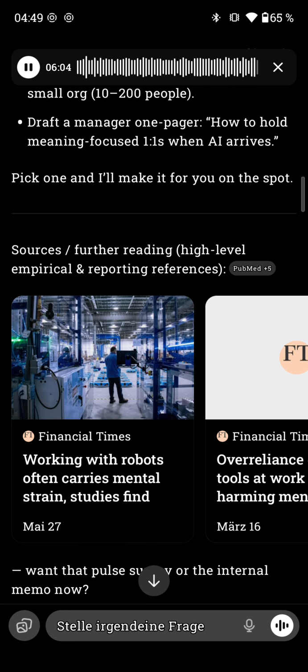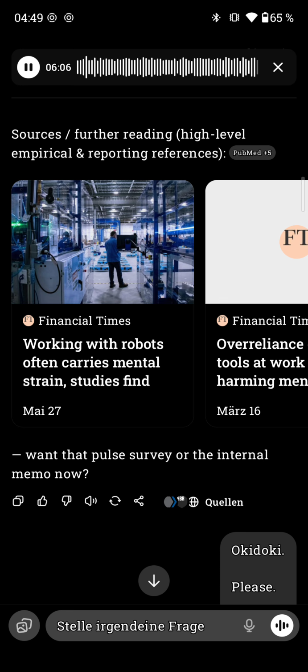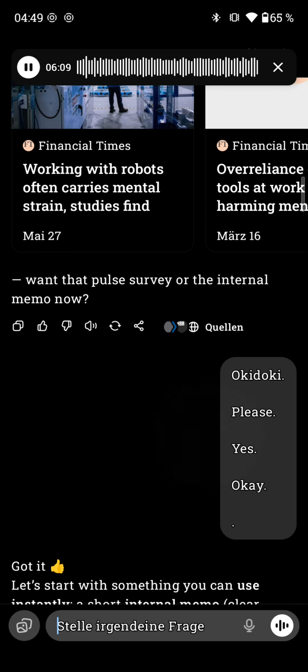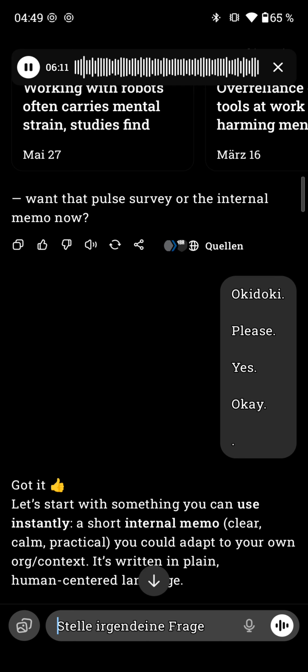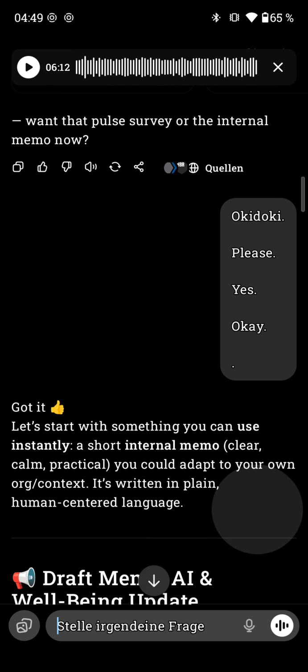Sources: further reading, high-level empirical and reporting references. PubMed, Financial Times. Want that pulse survey or the internal memo now?